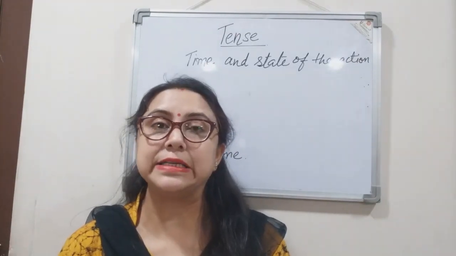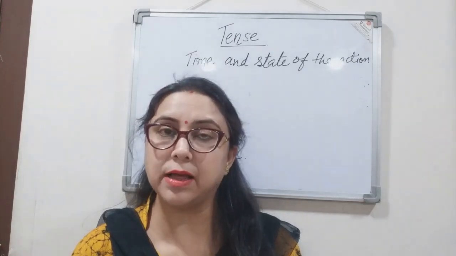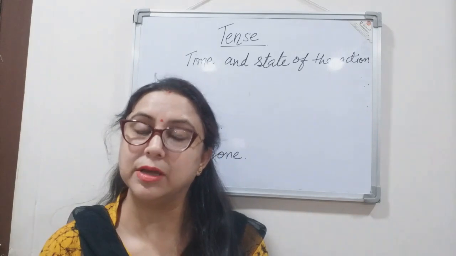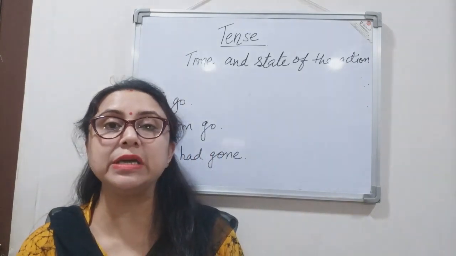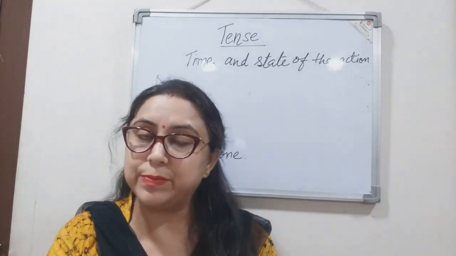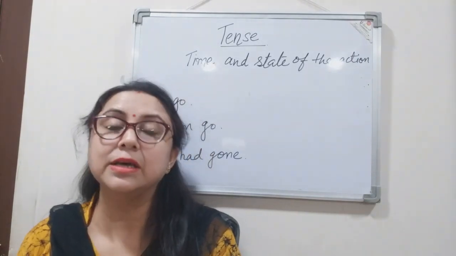Further, we find that tense not only tells the time, but it also tells the state of the action. By state of the action, we mean the current situation of the action, whether it is complete, whether it is going on, and like that, right?